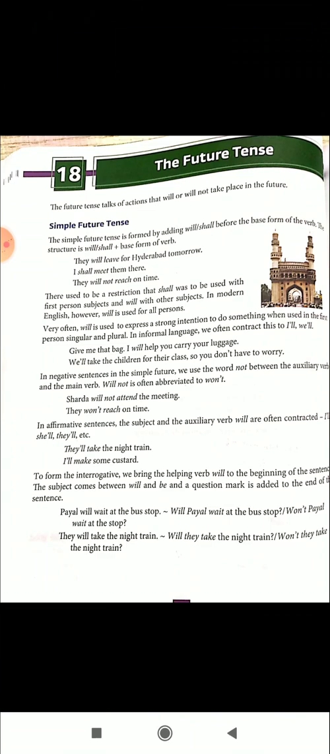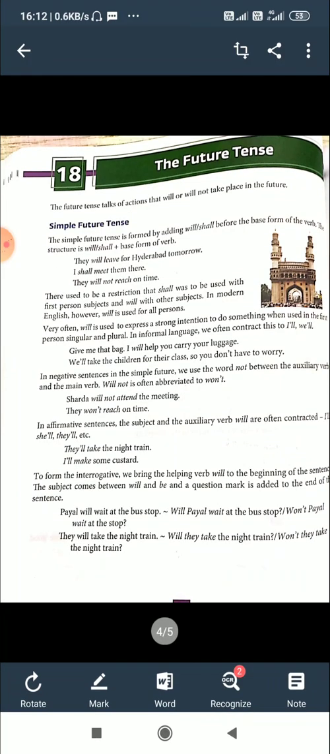In negative sentences, in the simple future, we use the word not between the auxiliary verb and the main verb. Will not is often abbreviated to won't. So we should be very careful. It is better to use W-O-N apostrophe T instead of will not in the negative sense. She will not attend the meeting. Here will is the auxiliary, then not the negative word, attend the base form of the verb.